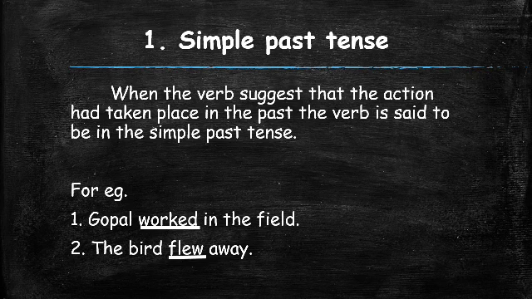The bird is flying away. Now the past tense of fly is flew. The bird flew away. That means the action is already done by the bird. So that is why it is a simple past tense.